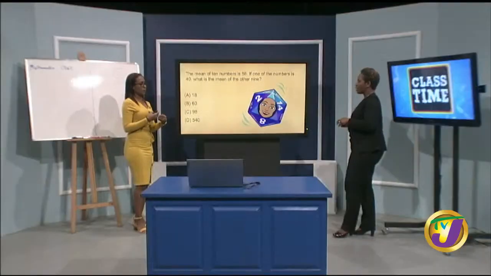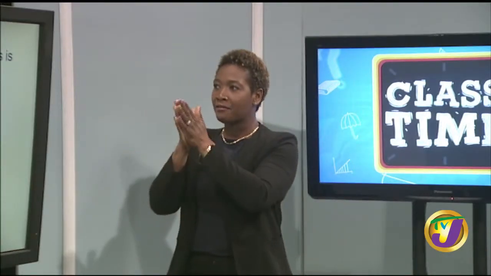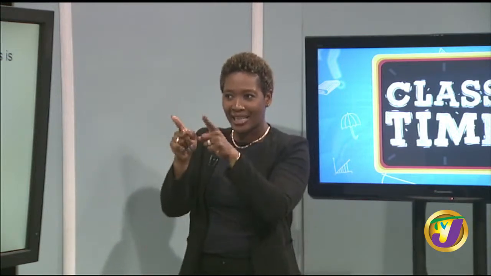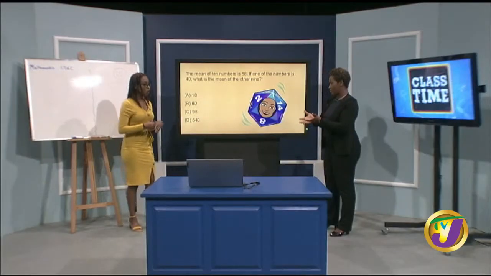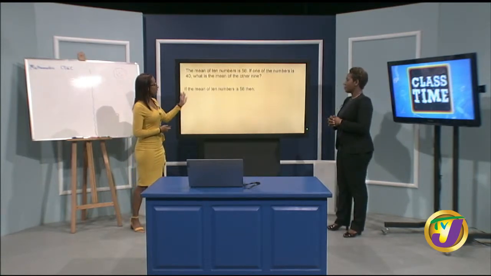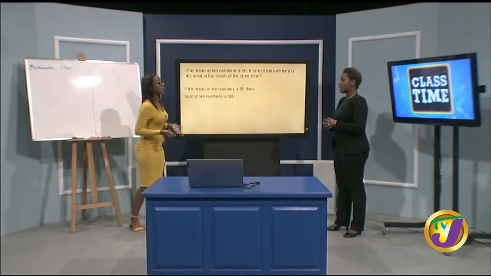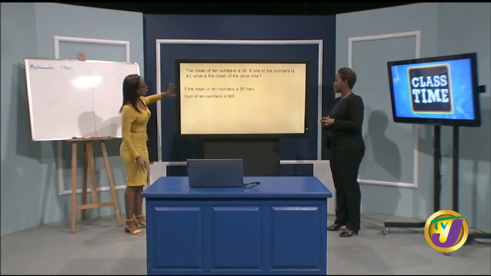Right, okay. So we know that the mean of 10 numbers is 58. In order to calculate that mean, I would have summed all of the 10 values, then divided by 10. So if I just simply multiply my 58 by 10, it would give me my sum. Now you understand why I say we're working backward. So right here then we can say, since the mean of the numbers is 58, then the sum of the numbers is 580, right? Right. So we know that.